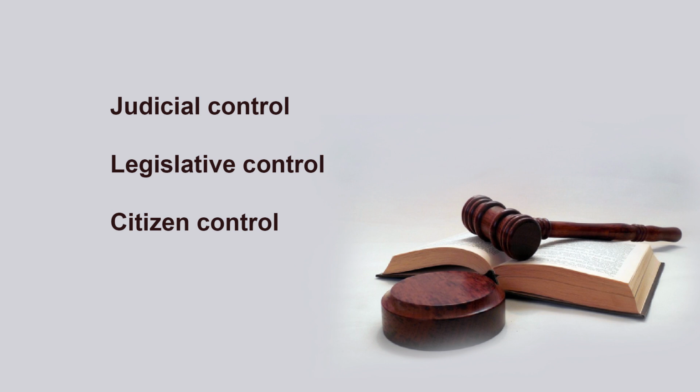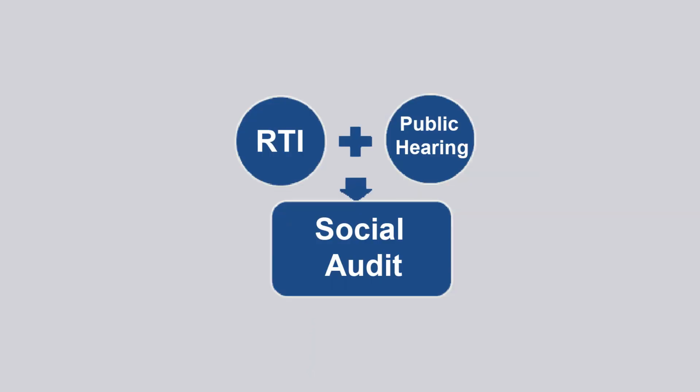So judicial control, legislative control, citizen control, all these are some important things. Later after RTI, we introduced another important aspect, social audit. What is a social audit? A village panchayat budget is there. Who has to see? A Gram Sabha has the right to see the budget. What is the budget allocation? What is the expenditure? What things happen in a particular village, in a particular municipality, in a particular district.